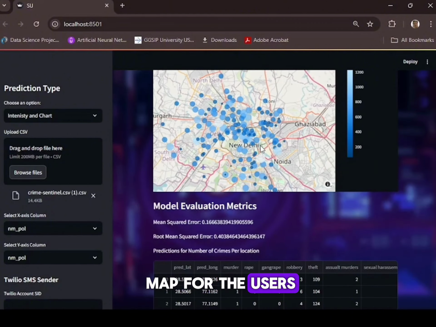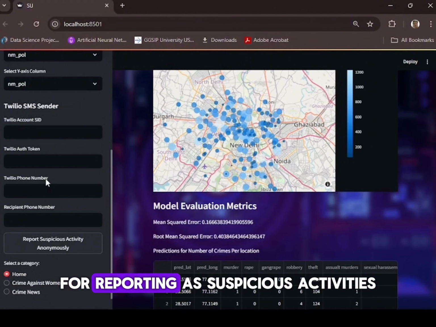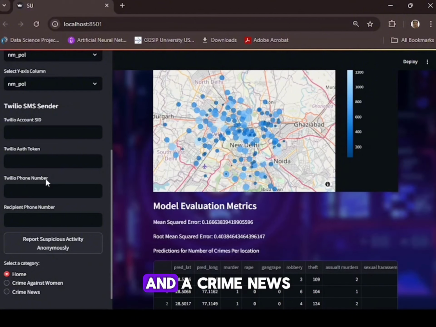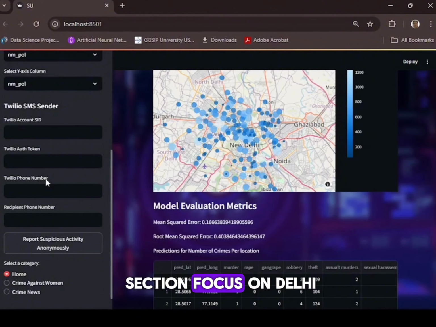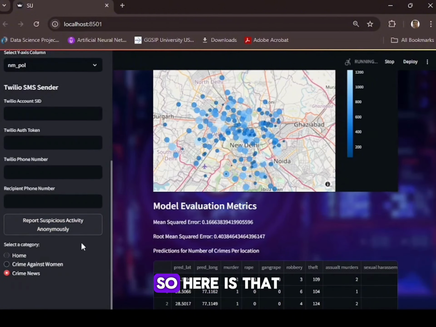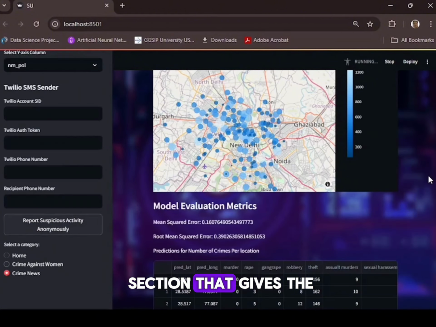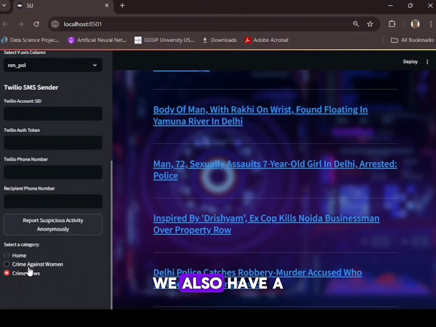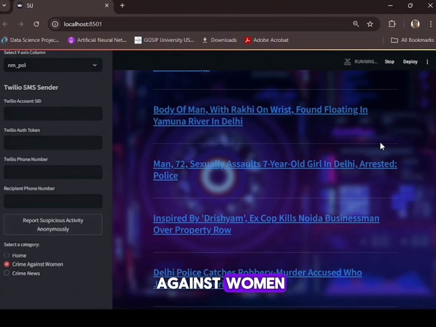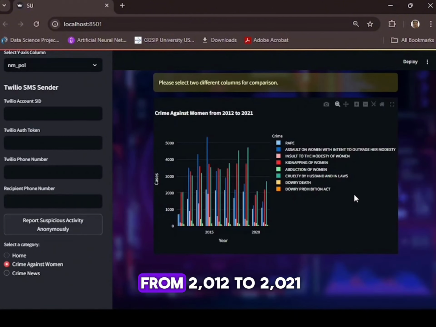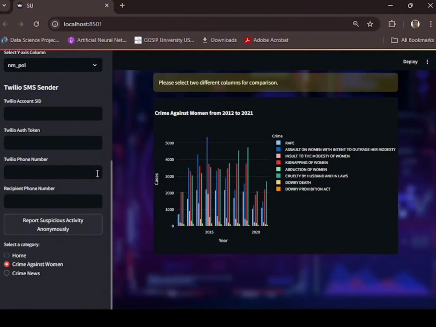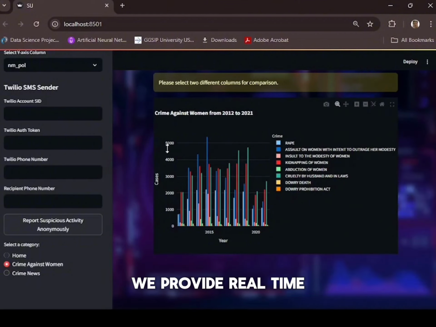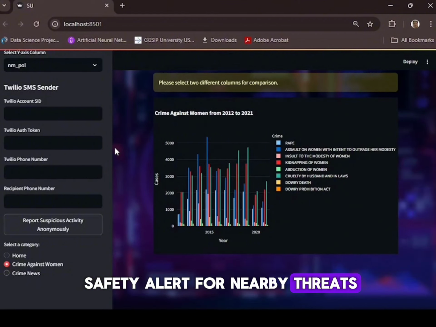Now, we have a section that includes anonymous message sending for reporting suspicious activities and a crime news section focused on Delhi for real-time collaboration. Here is the section that gives the latest crime news. We also have a special section on crime against women that shows the analytics from 2012 to 2021. We provide real-time safety alerts for nearby threats.